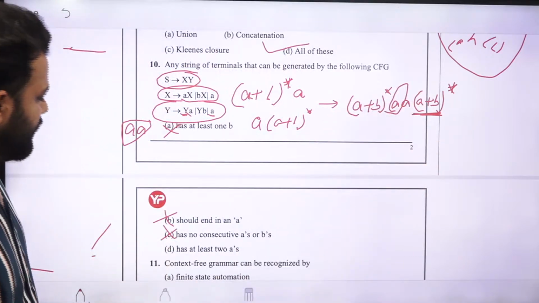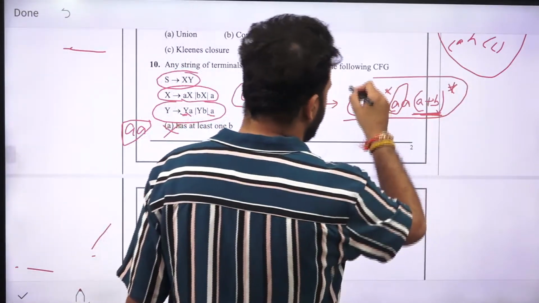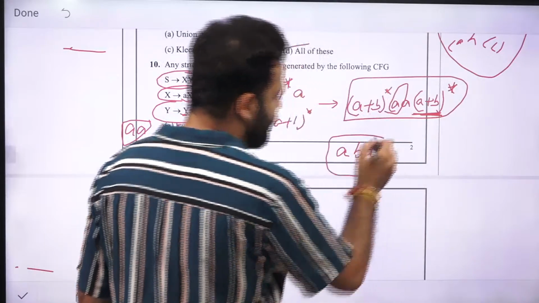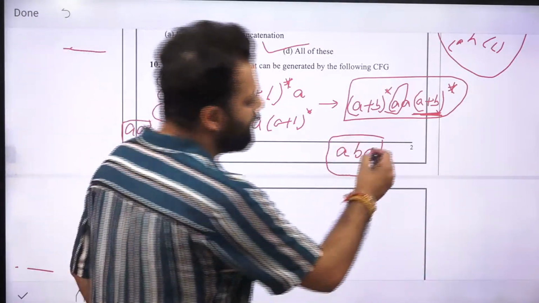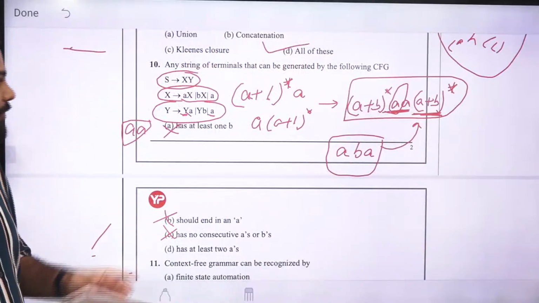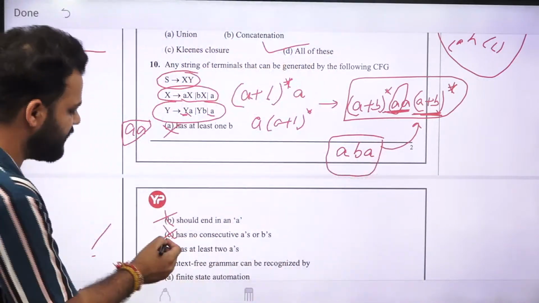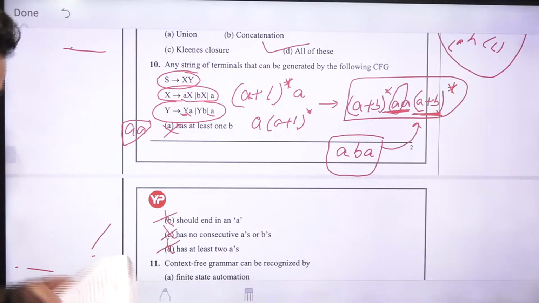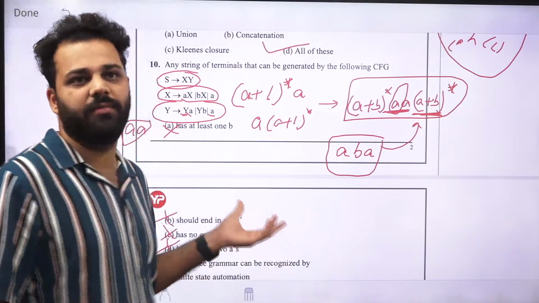Has at least two a's. Now, at least two a's. If you take this string, it has at least two a's, but this string is not part of this language, because you need to have two a's as a substring. So the question that was asked in the NIC was a wrong question. All the options were incorrect for this one. So the correct answer will be that it has substring aa in between.